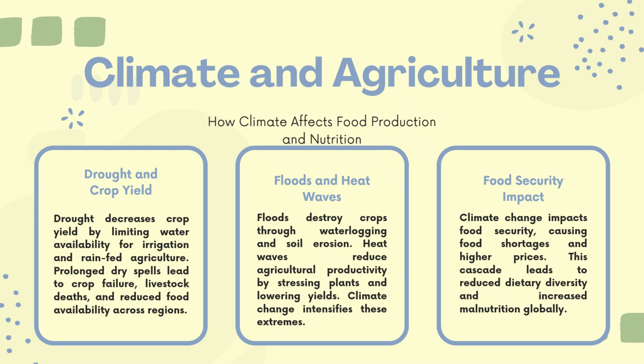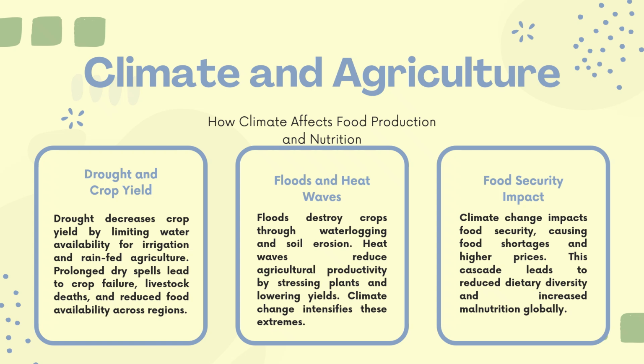Okay. Next, floods and heat waves. Floods destroy crops through water logging and soil erosion. Heat waves reduce agricultural productivity by stressing plants and lowering yields. So climate change intensifies these extremes. Food security impact.